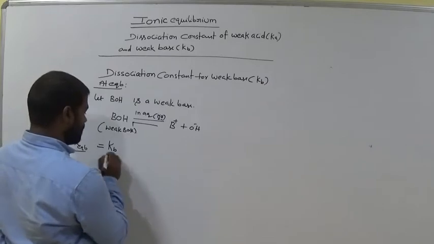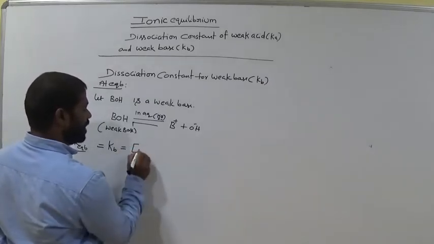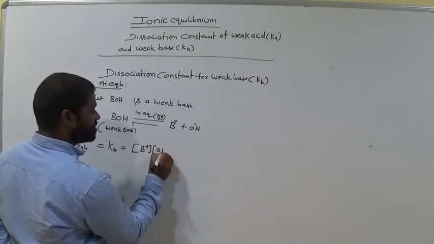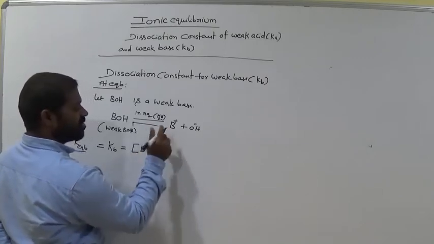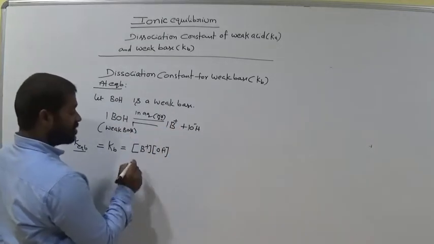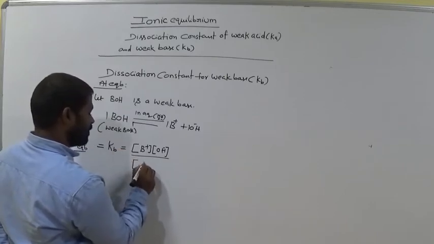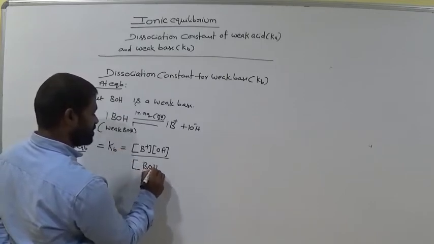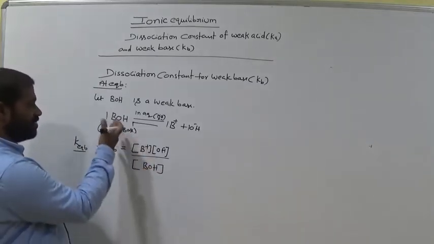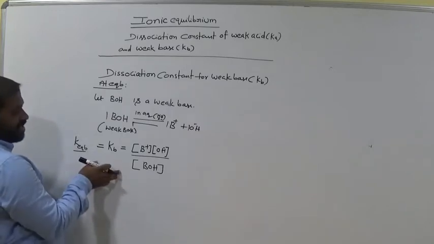So Kb equals the molar concentration of products, B plus into the molar concentration of OH minus. The stoichiometric coefficients are 1, 1, don't forget that. Divided by the molar concentration of the reactant BOH, whose coefficient is 1, so no need to write it. So this is the expression for Kb.